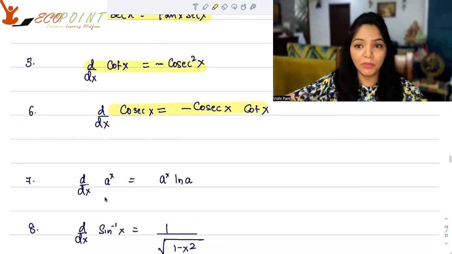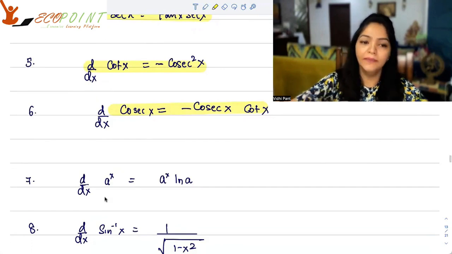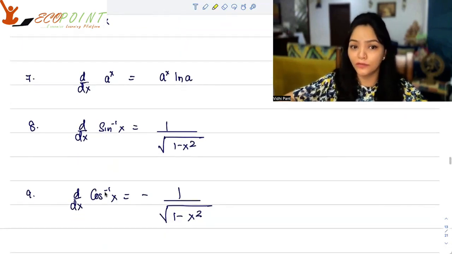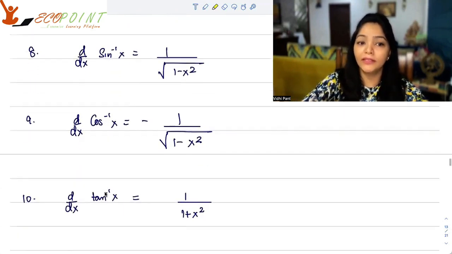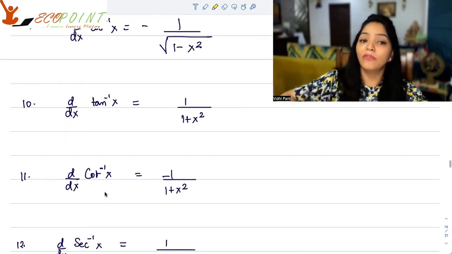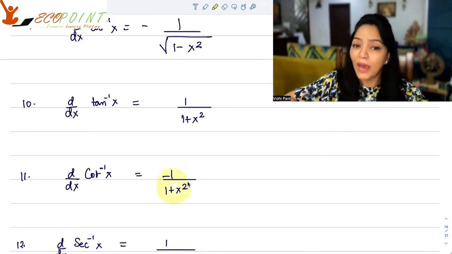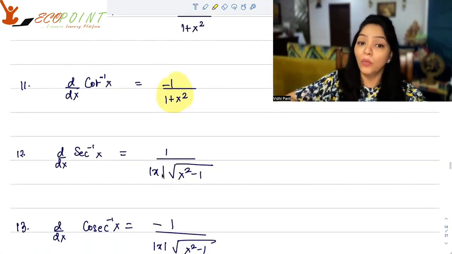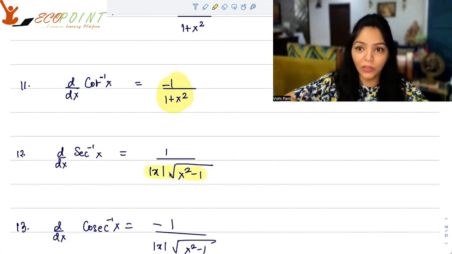Now, the derivative of a to the power x, an exponential form like this, is a to the power x into log a. The derivative of inverse sin x is 1 upon square root of 1 minus x squared. The derivative of inverse cos x is minus 1 upon square root of 1 minus x squared. The derivative of tan inverse x is 1 upon 1 plus x squared. The derivative of cot inverse x is minus 1 upon 1 plus x squared. The derivative of secant inverse x is 1 upon the absolute value of x multiplied by square root of x squared minus 1.